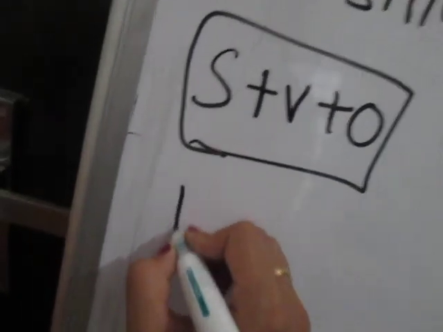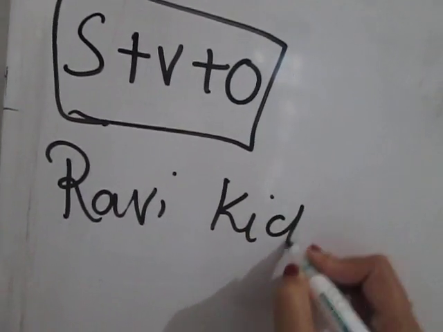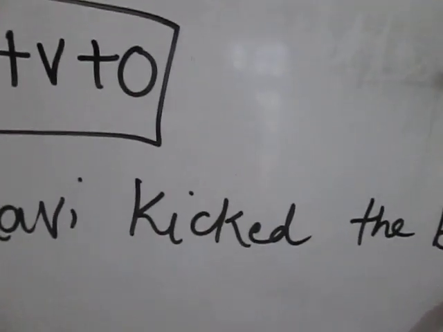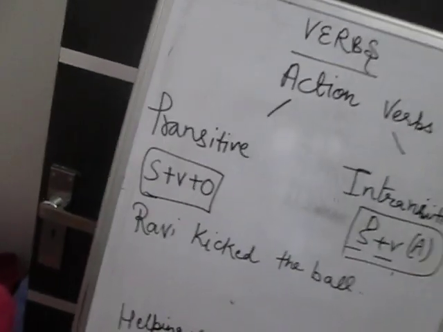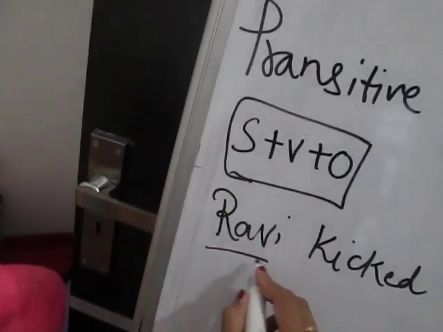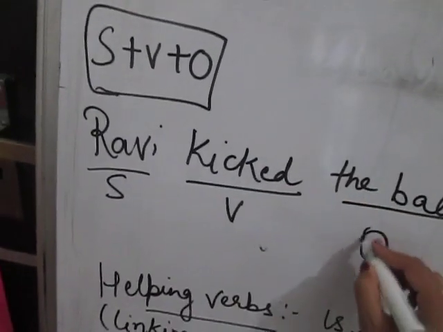Now as I told you, suppose I give you one example: Ravi kicked the ball. Ravi is the subject, kicked is the verb, and the object is the ball.